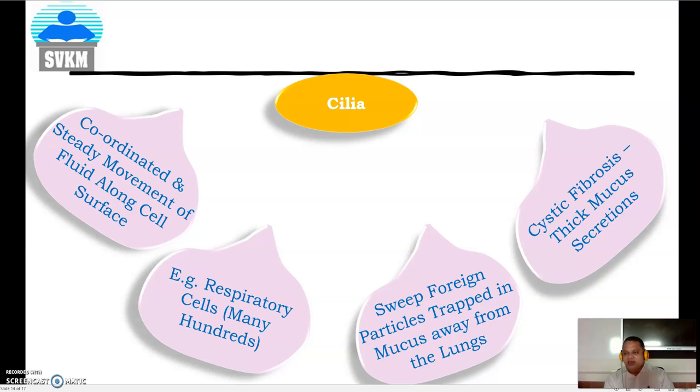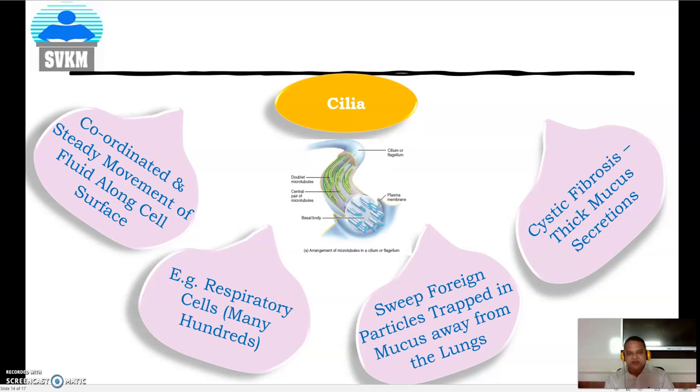One thing I want to quote here, in case of cystic fibrosis, there is a formation of thick mucus secretion. That's why there is difficulty in breathing as well as coughing. In that case, the cilia play an important role to eliminate or throw out the foreign particles which are present in the mucus. This is the structure of the cilia.